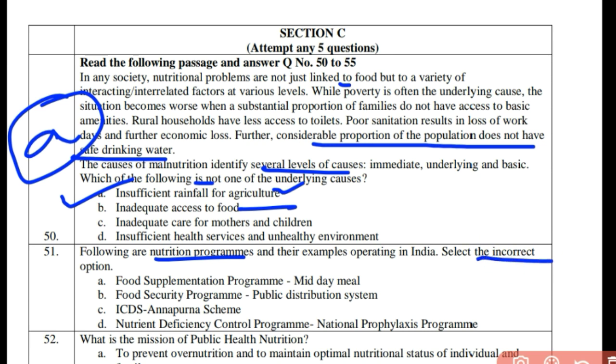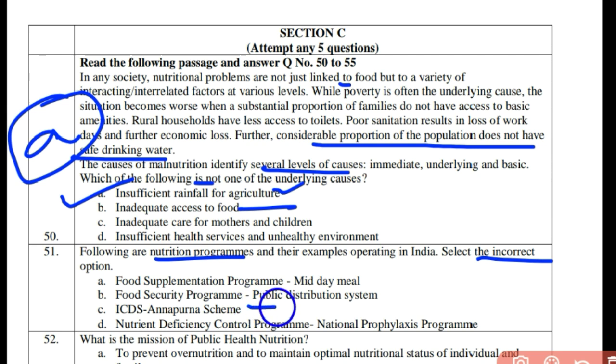So this cannot be it. Midday meal is a food supplementation program. The next one is food security program, public distribution system. Yes, the ration shops or the public distribution PDS shops, they are only to provide food to the people who are living below poverty line so that they have access to food. So food security program, public distribution system, this is also right.